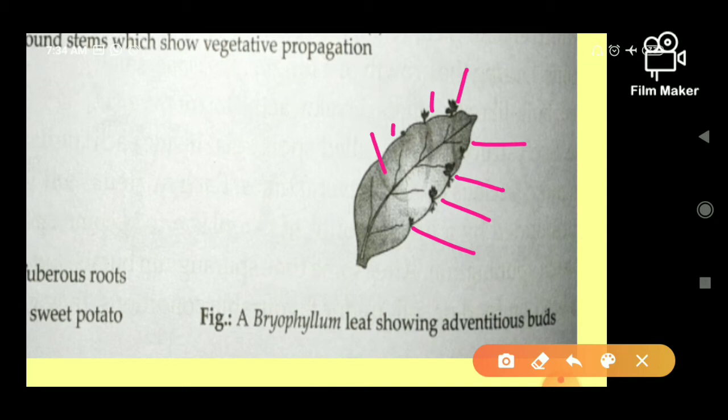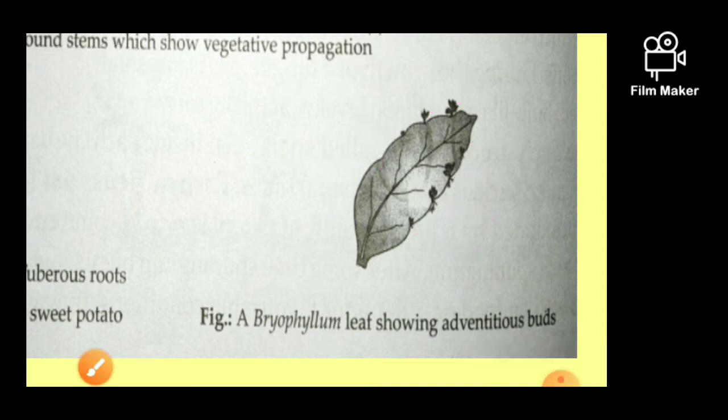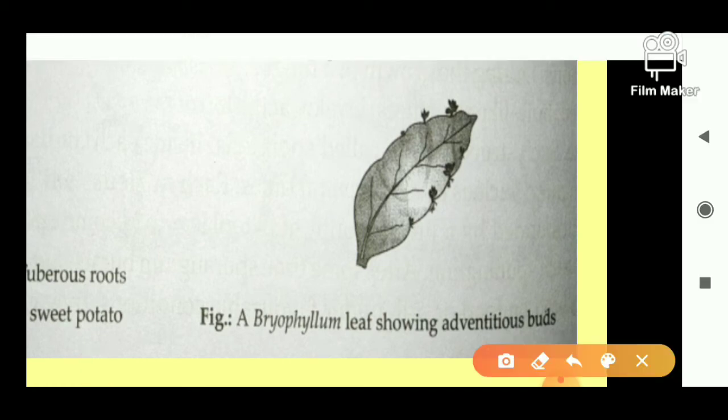When this leaf sheds from the plant, if it has not dried, or if it is in the moist soil, then from each notch so many plants will grow. One plant from the one notch will grow, and they will grow and reproduce into a new plant, right? Then this type of reproduction is called vegetative propagation through the leaves.